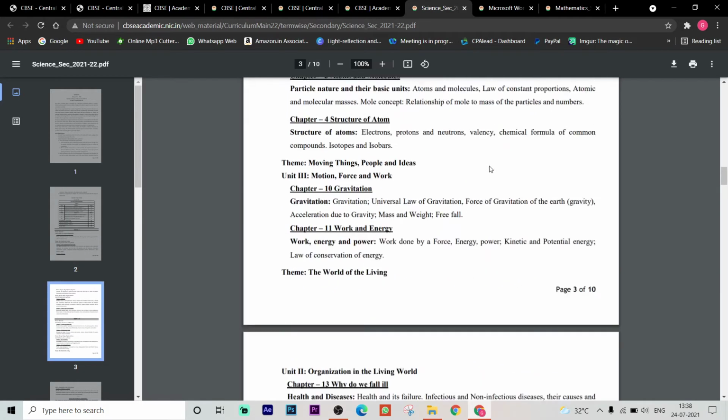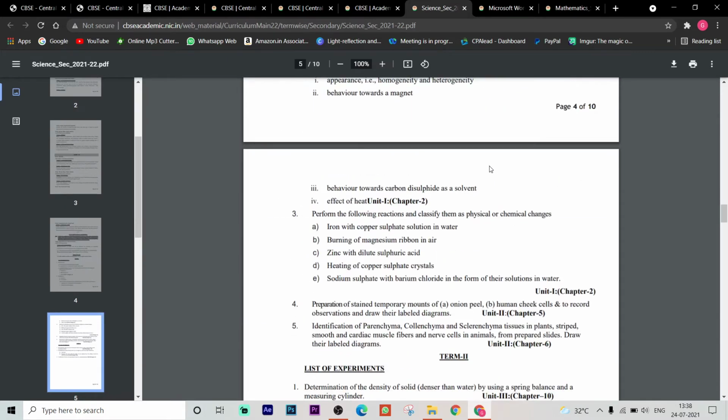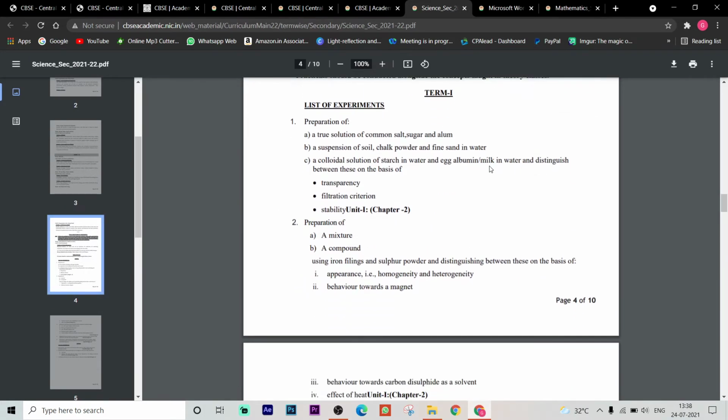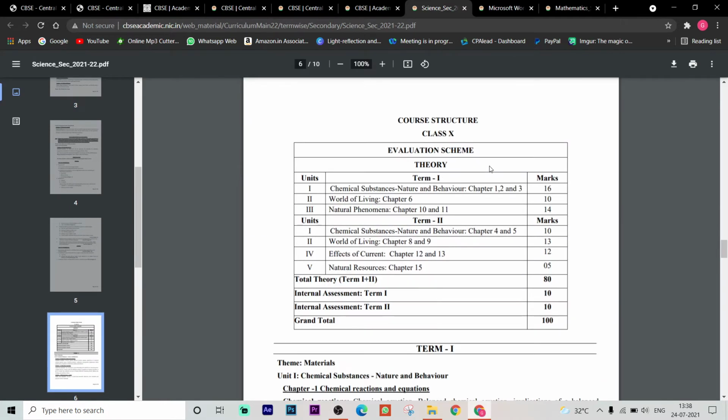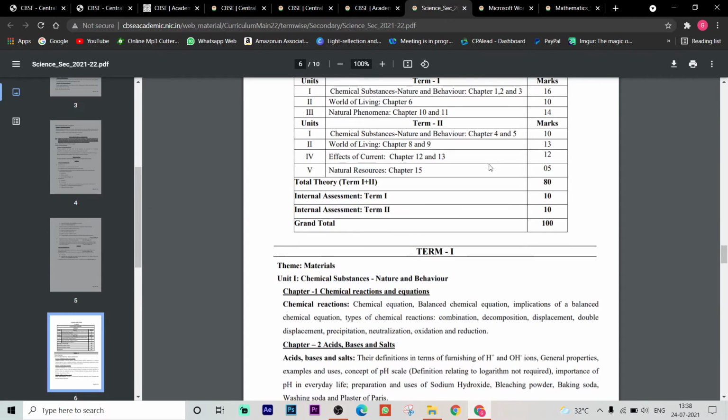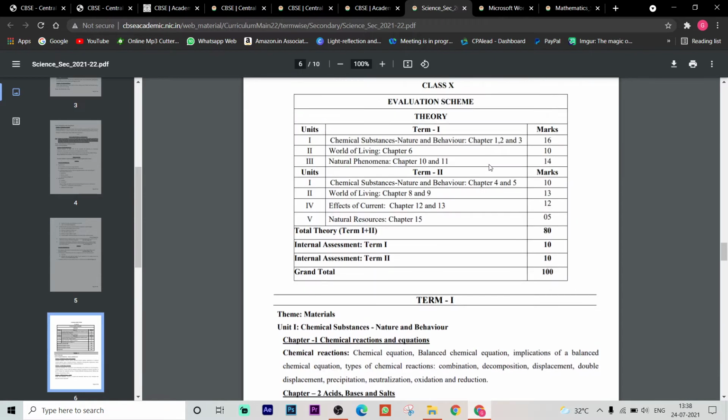Okay. This is about class 10. Here practicals are also given. What are the practicals to be included for term 1? So here is the evaluation scheme for class 10th. The course structure, if you see, chemical substances, nature and behavior, chapters 1, 2 and 3: chemical reactions and equations, acids and bases, and metals and non-metals.